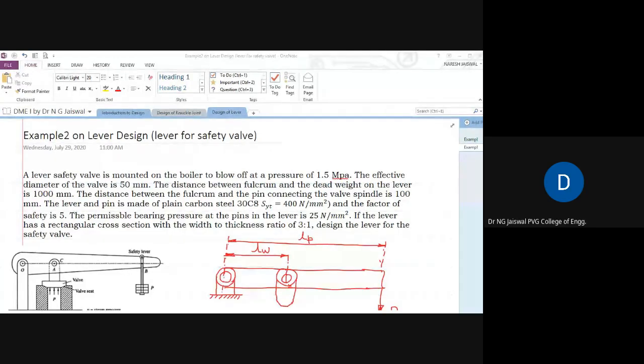Good morning. Just to confirm whether I am audible. Good morning. Hello, good morning, sir. And the screen is visible. Can you see the numerical of the lever on screen? Yes, sir, it is visible. You can see the numerical, right? Okay.